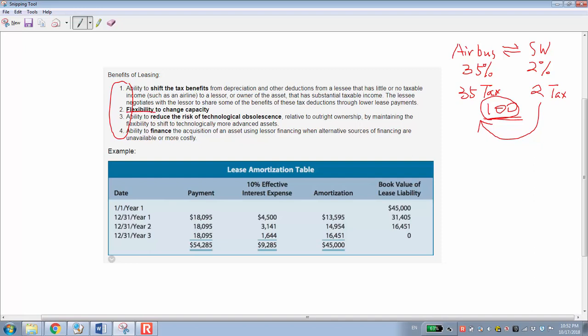The next is reducing the risk of technological obsolescence. We know right now technology changes very rapidly, especially in the IT industry. Every month, new chips are developed and new technology is applied. So if you lease an asset, you can reduce such risk. And also, it is a kind of financing to acquire an asset.